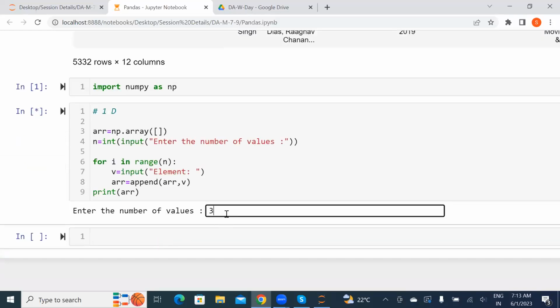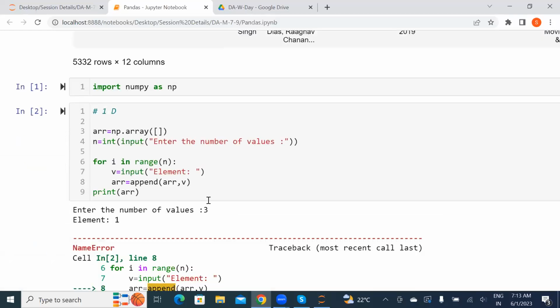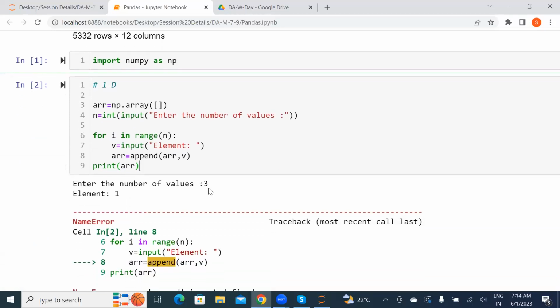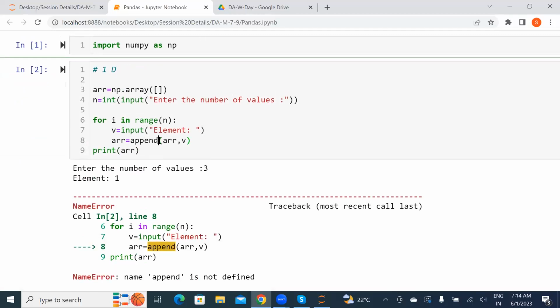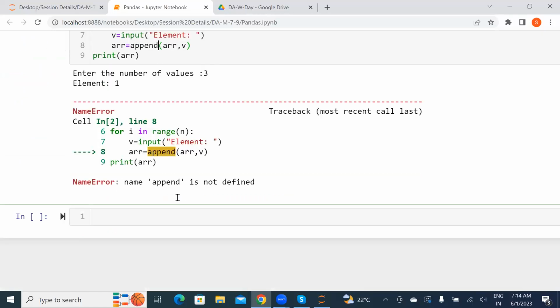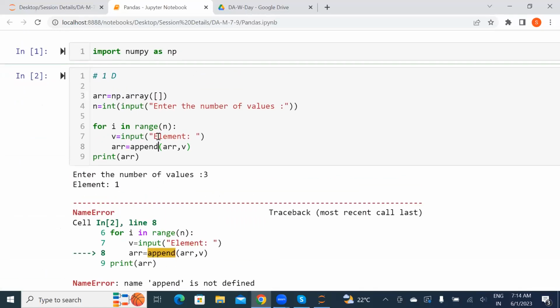See, number of values 3, 1. 1 second. Okay, sorry. Append is not defined. One second. No. 1 second.